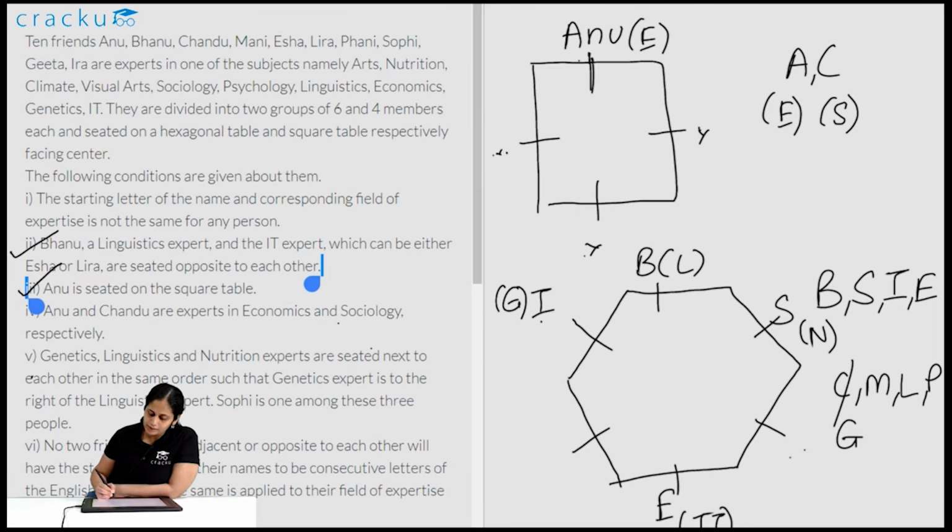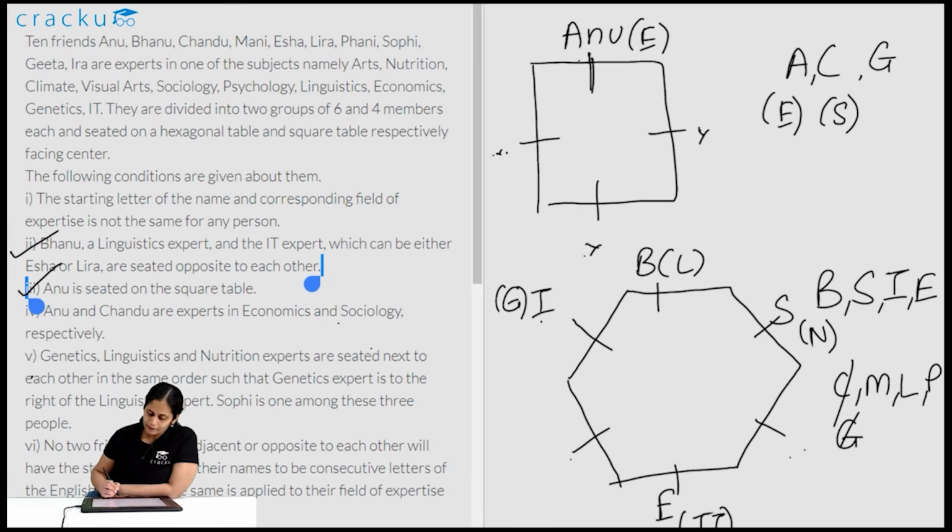Okay. Now consider Geeta. Geeta has the letter G. Consider Ira's field is genetics. So Geeta can't be next to Ira, nor can she be opposite to Ira. So Geeta will have to be on this table, because she cannot be on this table. So Geeta is also done.